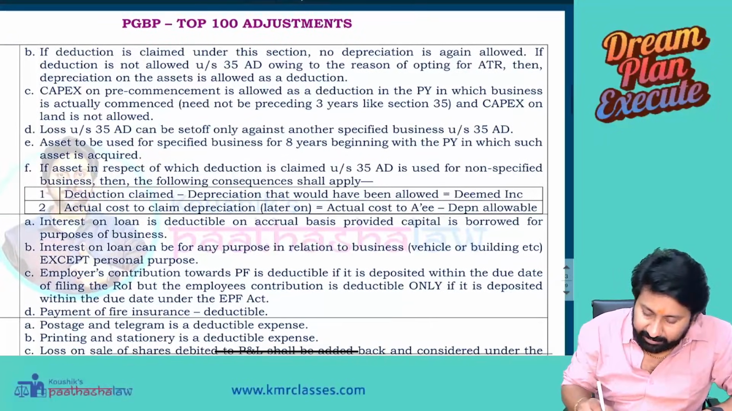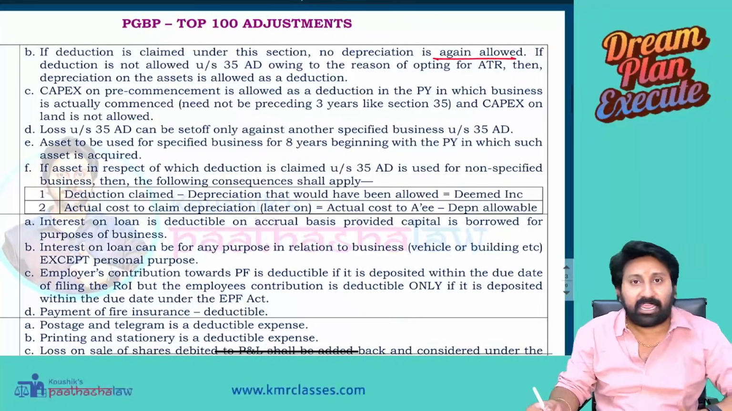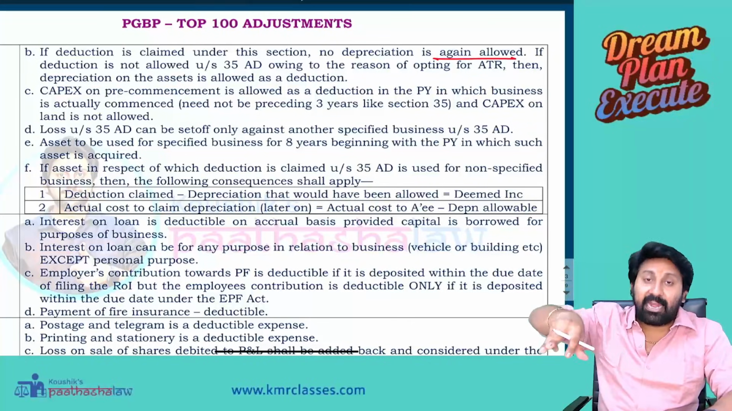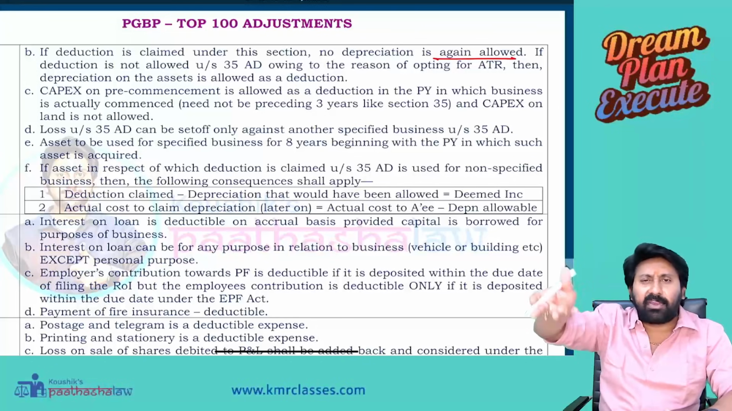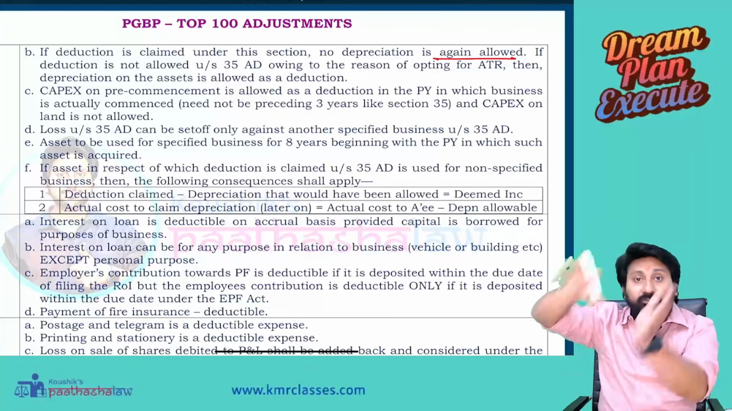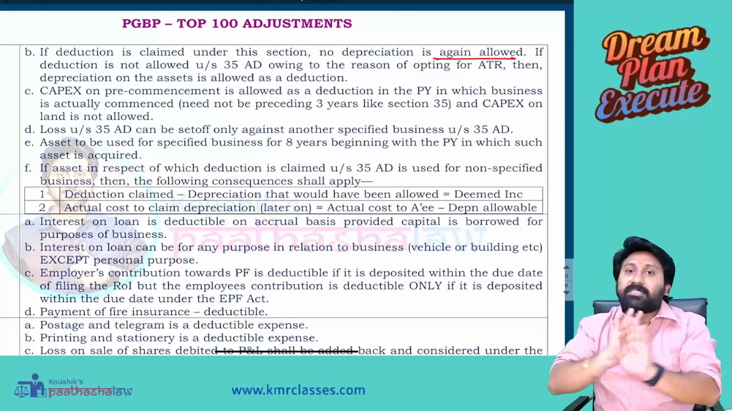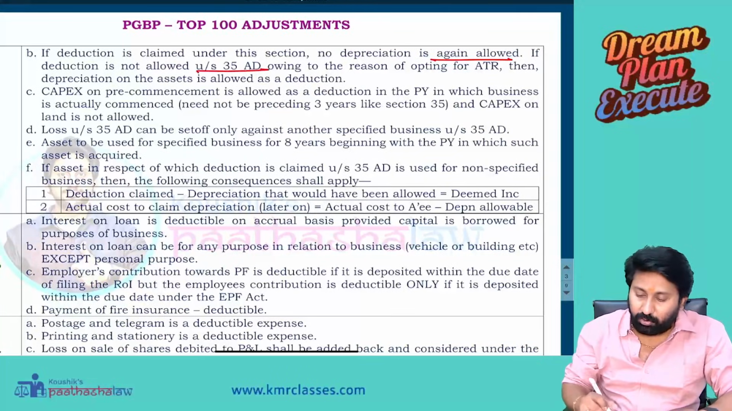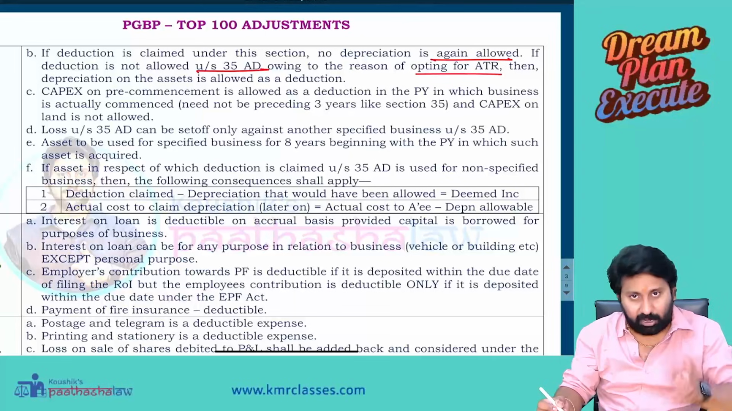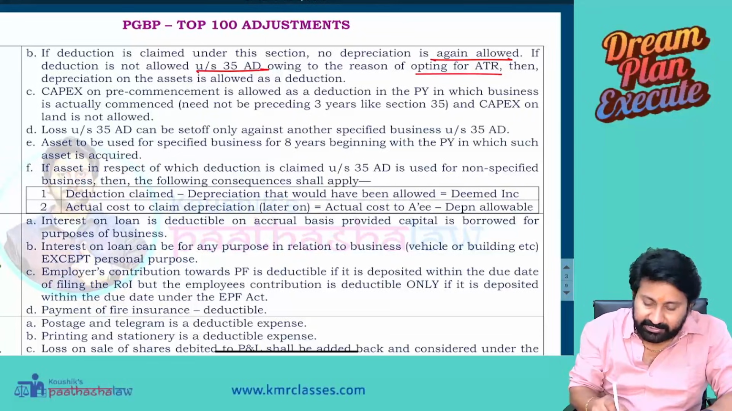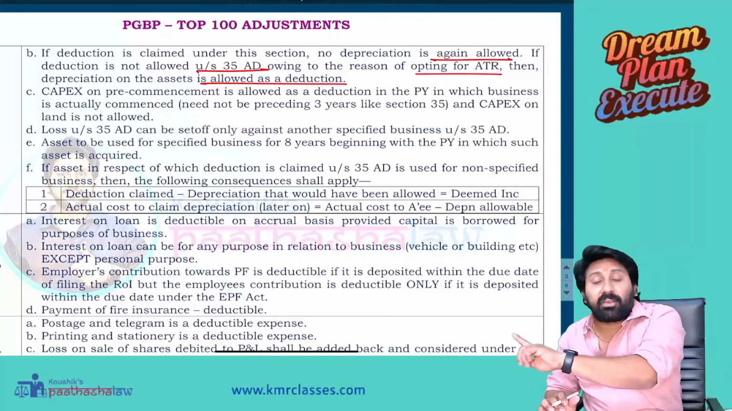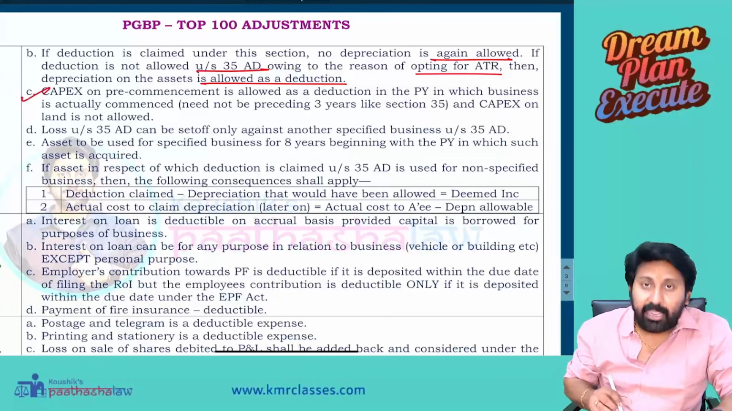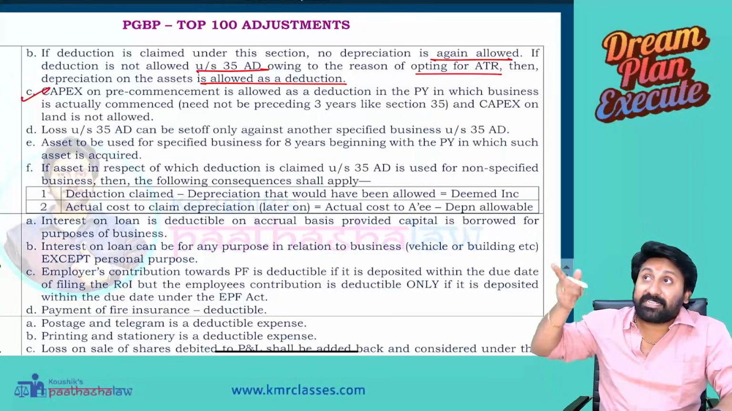If deduction is claimed under this section, no depreciation is again allowed. Means under 35AD, capital expenditure on plant and machinery you purchase, land and building you purchase: land anyway no depreciation; building you purchase, you take full deduction under 35AD, and depreciation on that is not allowed. If deduction is not allowed under 35AD owing to opting for the alternate tax regime, then depreciation is allowed on those assets. Next one: capex on scientific research, the 3 years go-back.